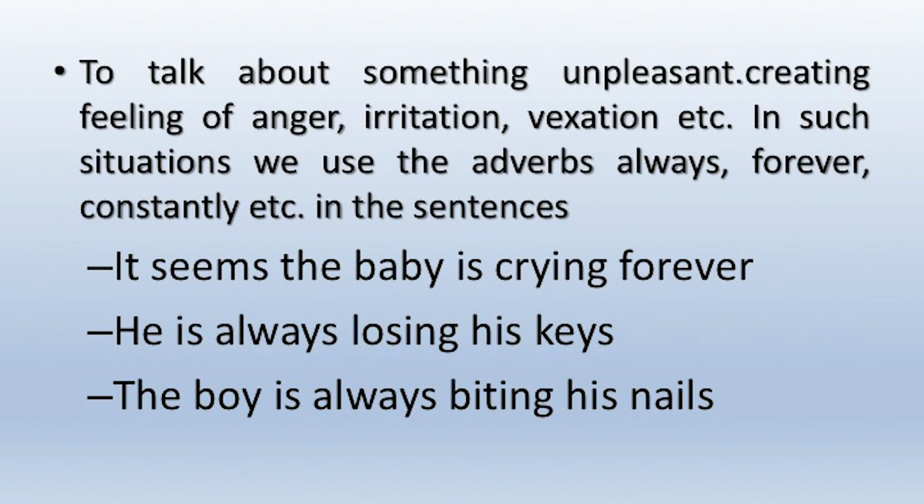Then, to talk about something unpleasant, creating feeling of anger, irritation, vexation, etc., we take the help of present progressive form of the verb. In such situations, we use the adverbs always, forever, constantly, etc., in the sentences. It seems the baby is crying forever. So, very unpleasant situation. If a baby cries always, it is very unpleasant. So, the baby is crying forever.